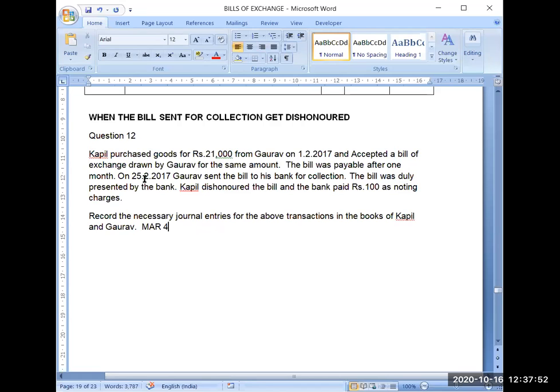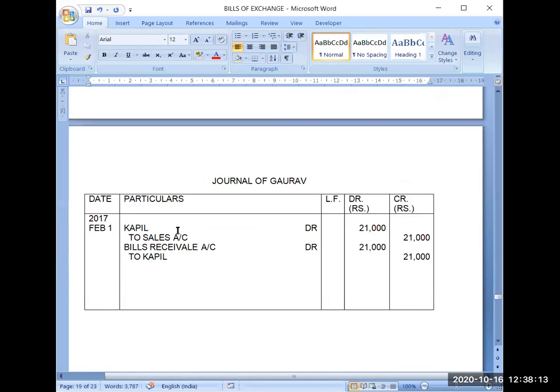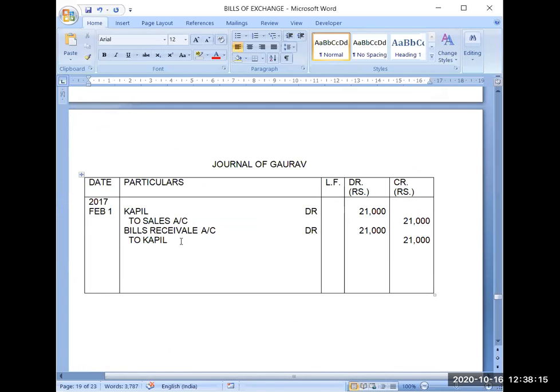On 25th Feb 2017, because the due date is approaching, a few days earlier, Gaurav has given this bill to his banker. Because this transaction is between the banker and Gaurav, it is not concerned with Kapil. Kapil will not record any entry for that.